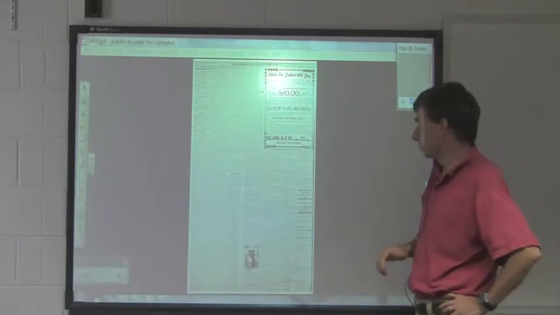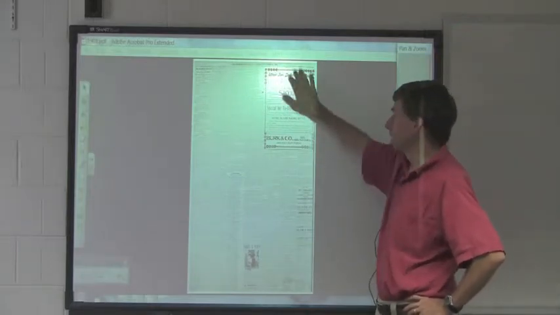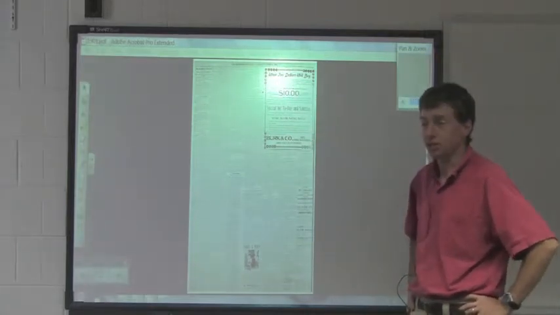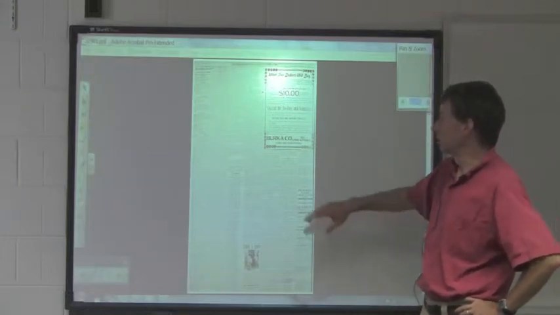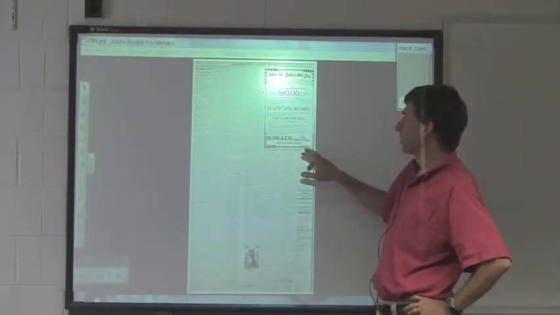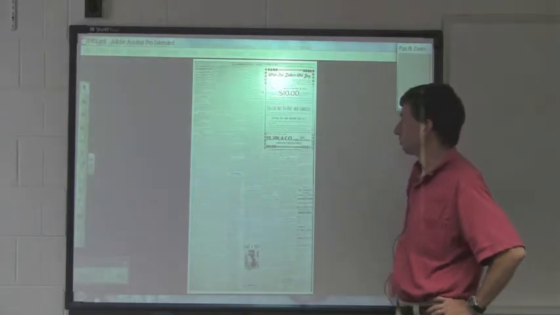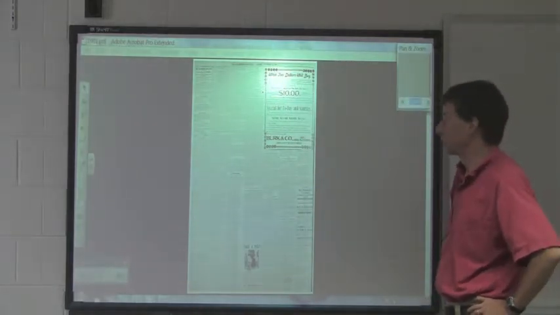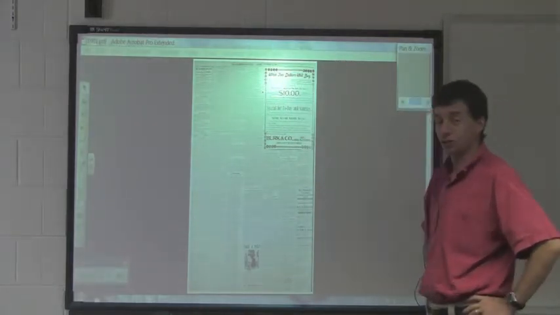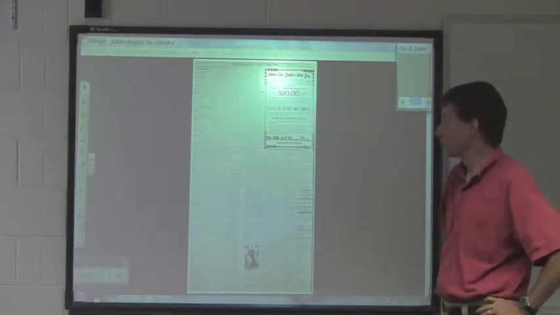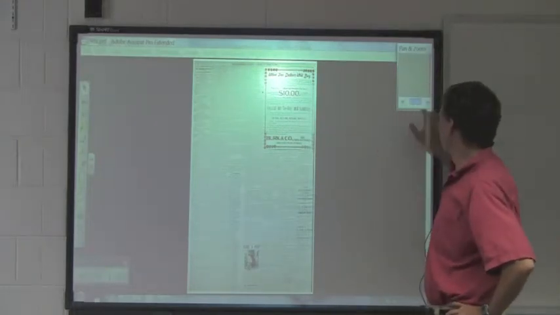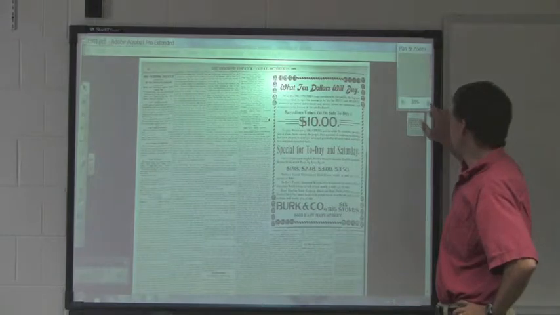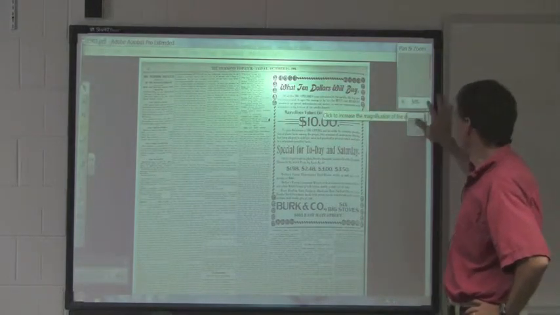The two things that stand out when you look at it, up here in the top right corner, this is an advertisement. You can tell it's an advertisement because of the way it's set off from the rest of the page, and also what's written. And of course, what's striking about this is they're advertising, I believe these are men's suits for $10 or less. We can blow it up and see a little bit more clearly what they're advertising.